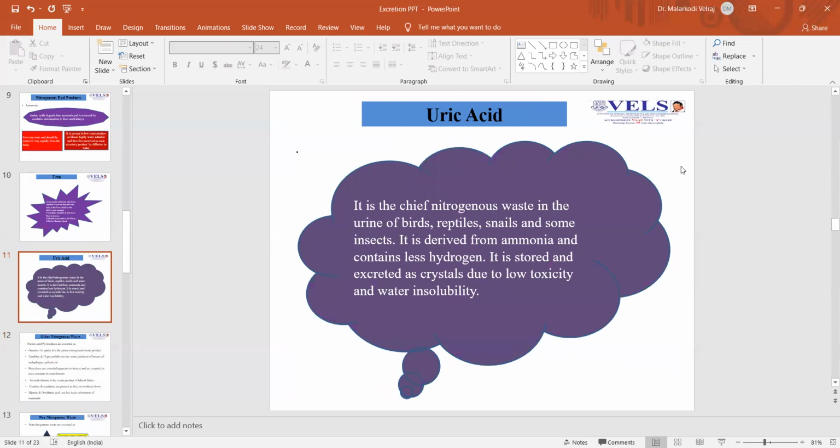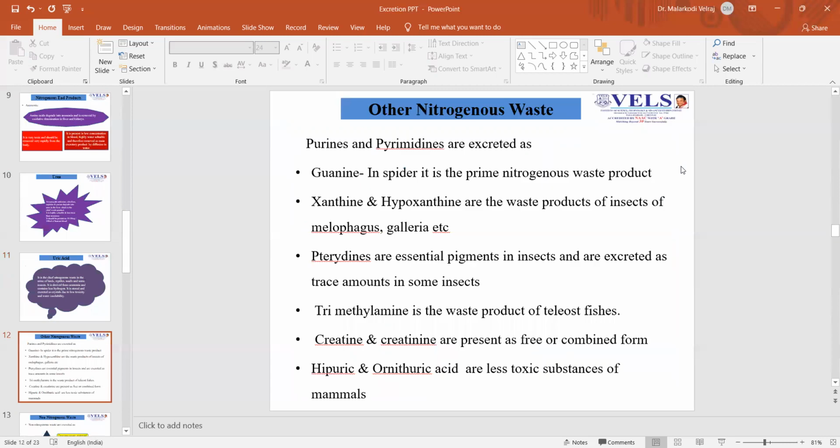The next is uric acid. It is the chief nitrogenous waste in the urine of birds, reptiles, snails, and some insects. They are derived from ammonia and contain less hydrogen. It is stored and excreted as crystals due to low toxicity and water insolubility.